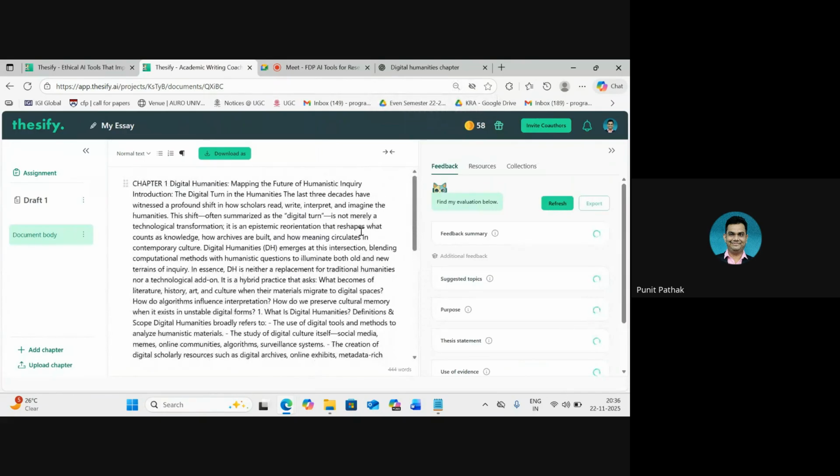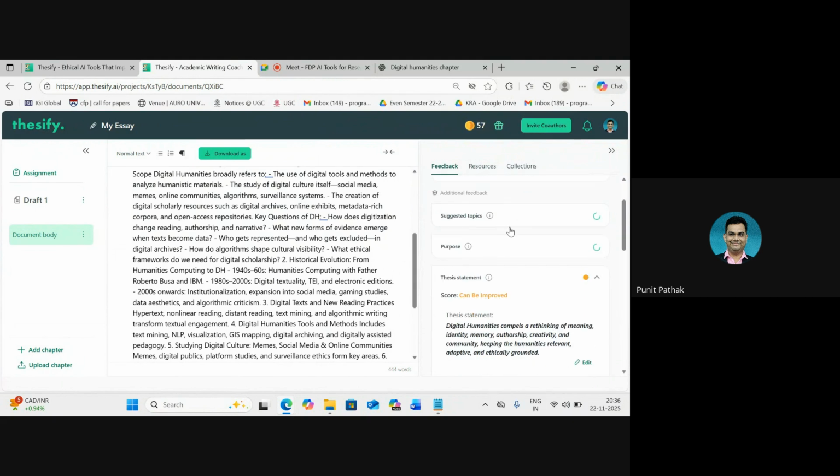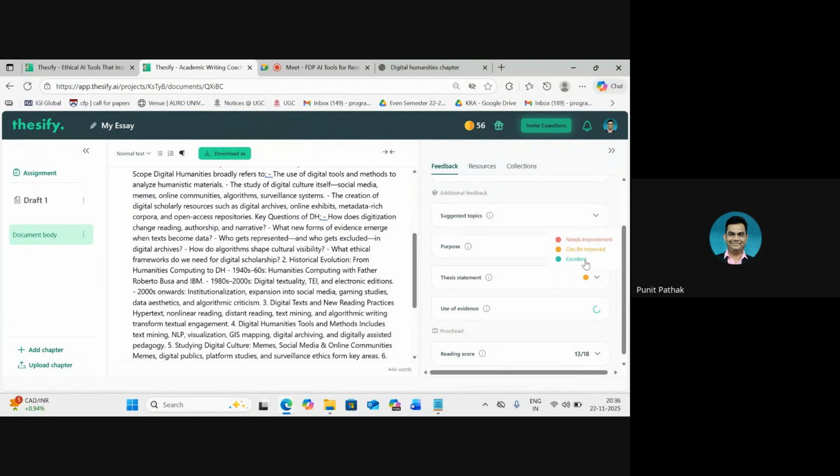Yeah, there we go. This is the draft of our chapter, and here's where all the feedback will come in. It will take a few seconds for it to go through the document and then give us the output that we are looking for. As we can see, some sections have started to come out. The ones that are ready have a color-coded marker in front of them, which can show three colors. Red means it completely needs to be changed. Orange means there is some scope for a little bit of change. And green means excellent.